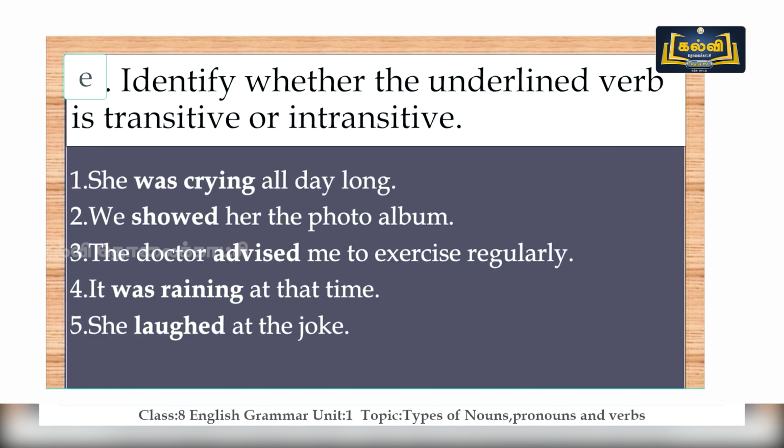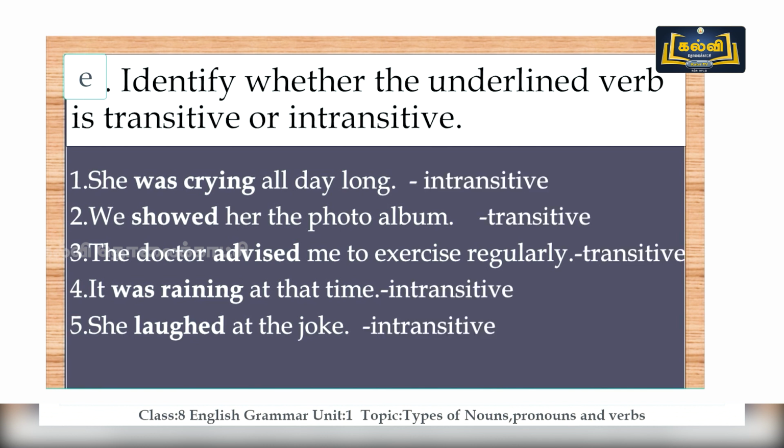Identify whether the underlined verb is transitive or intransitive. Number 1, she was crying all day long. Number 2, we showed her the photo album. Number 3, the doctor advised me to exercise regularly. Number 4, it was raining at the time. Number 5, she laughed at the joke. So identify whether it's transitive or intransitive.